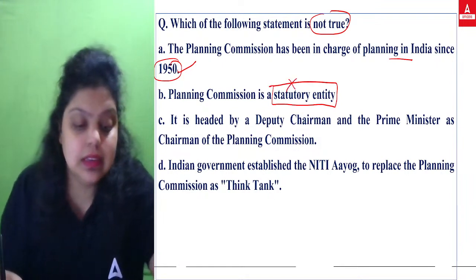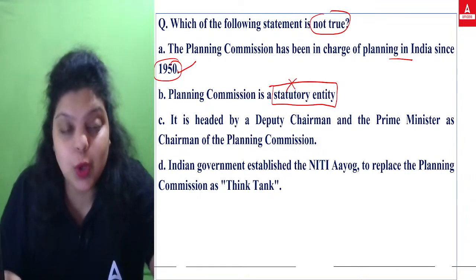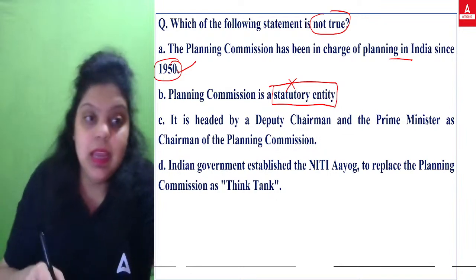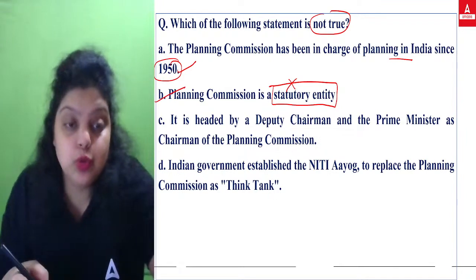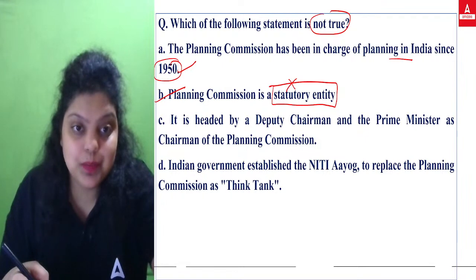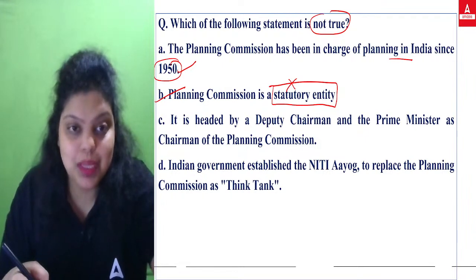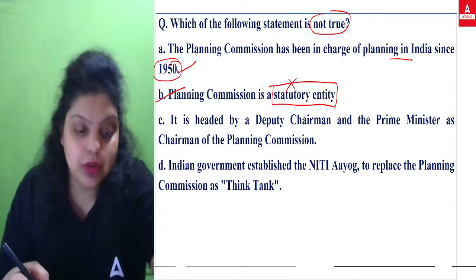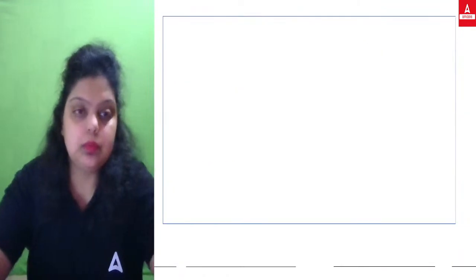We have just discussed that Planning Commission is a non-statutory, non-constitutional advisory body. It means option B is not true. So the right answer will be statement B, because Planning Commission is not a statutory body, it is a non-statutory body. I hope it is clear to all of you.